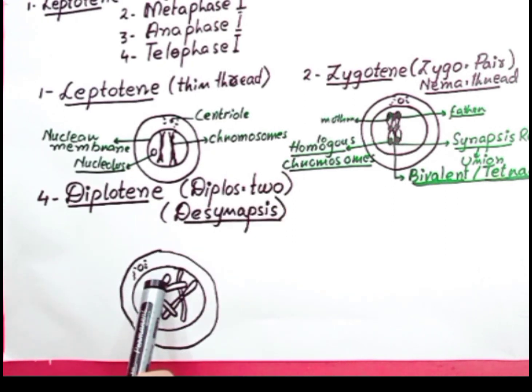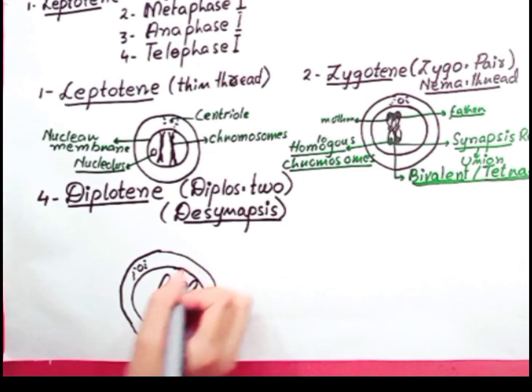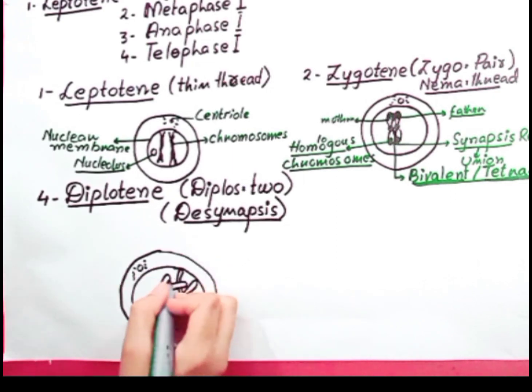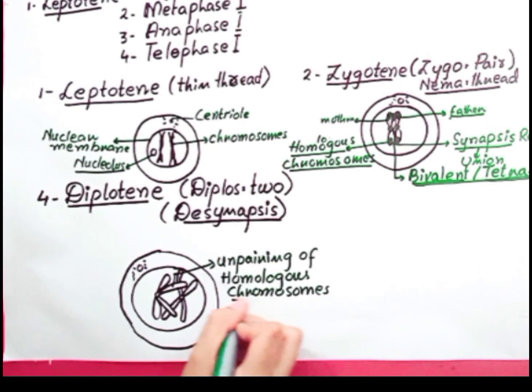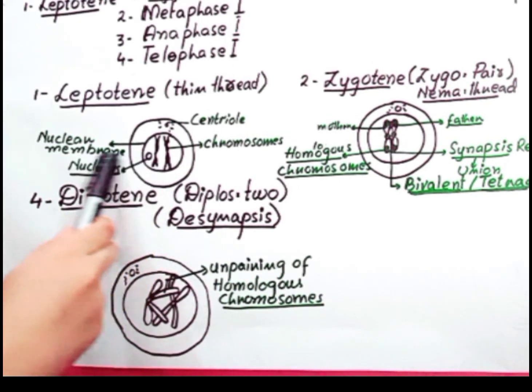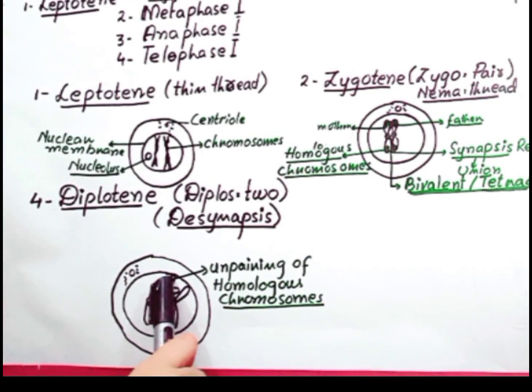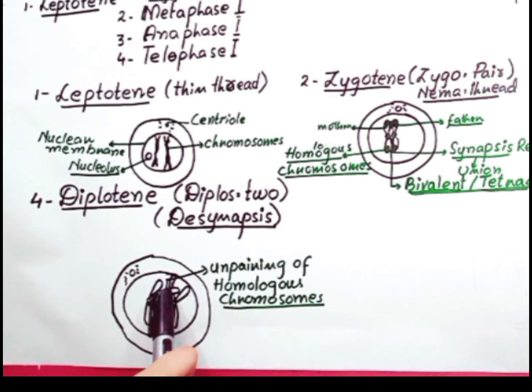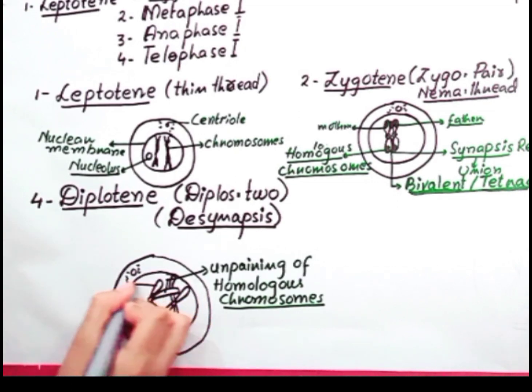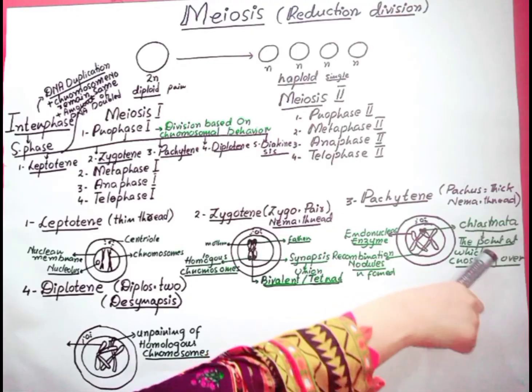The homologous chromosomes are now getting unpaired and begin to separate, but they remain attached to one another at some points. They do not completely separate. The points at which they remain joined are called chiasmata, which I told you.